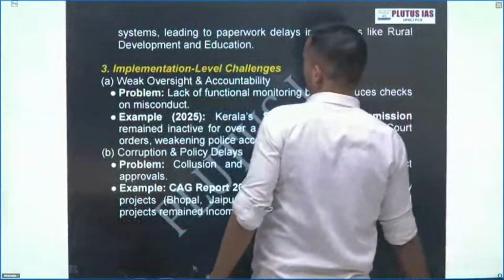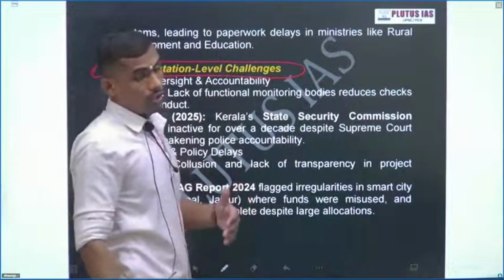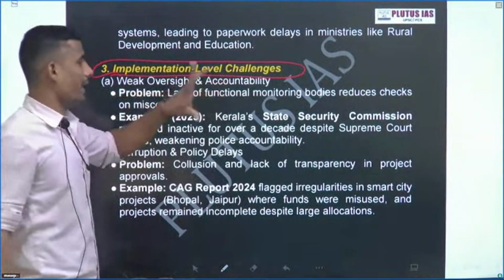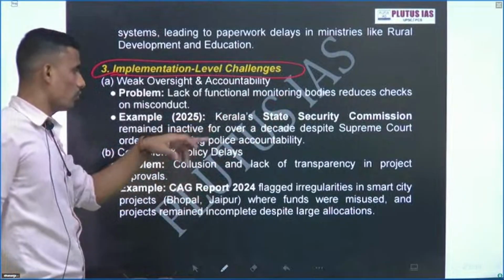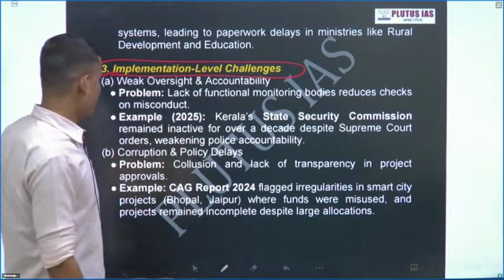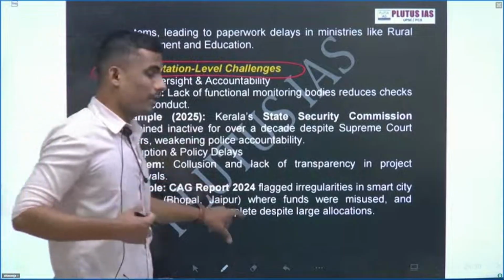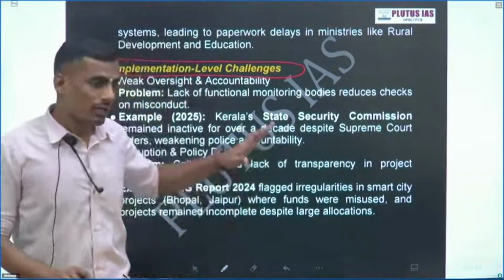Okay, done. Now implementation level challenges. What are the issues in implementing the whole of government approach? At implementation, weak oversight and accountability. For example, the Kerala State Security Commission remained inactive for over a decade despite the Supreme Court's order. Corruption and policy delays. These are the points, and with examples, this will make your answer very comprehensive and thorough.